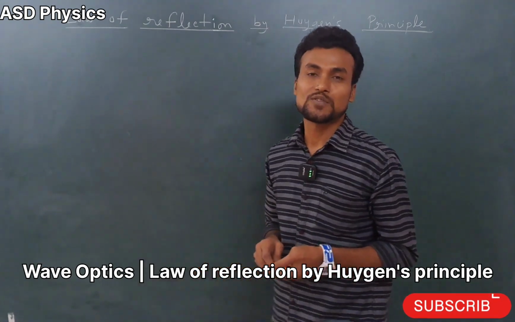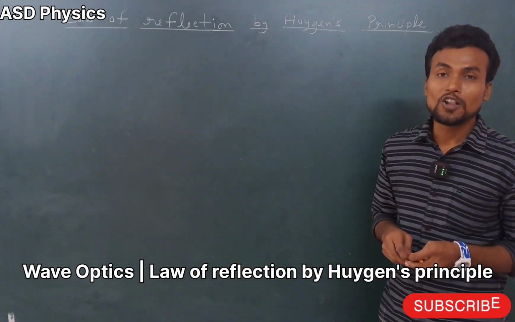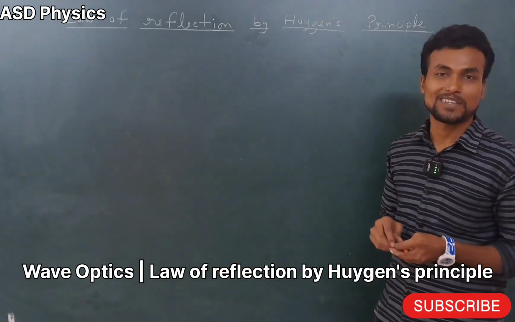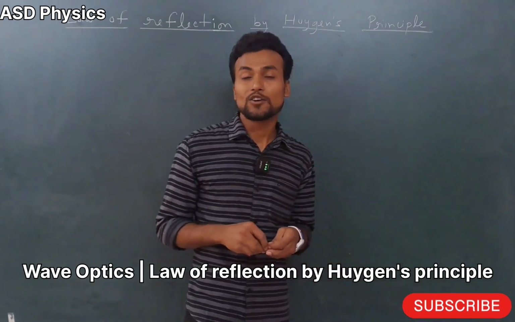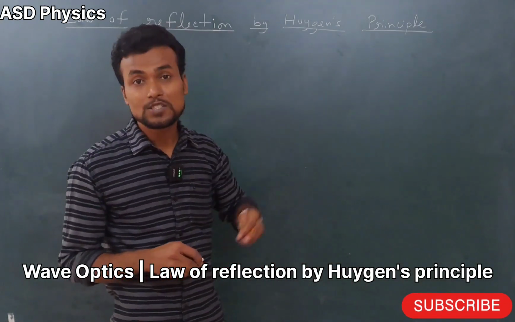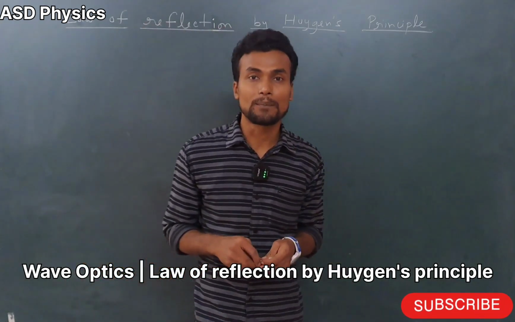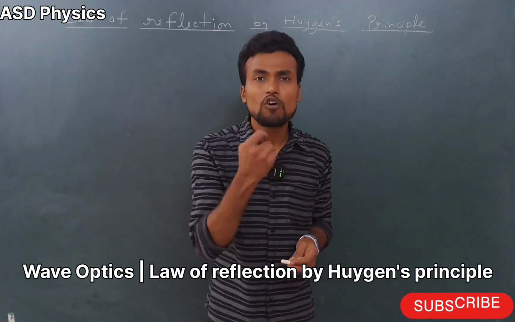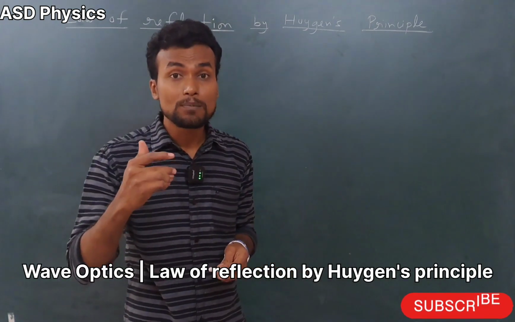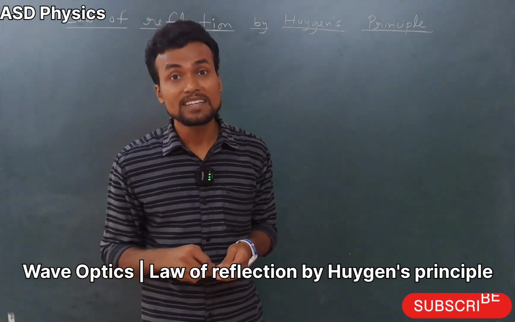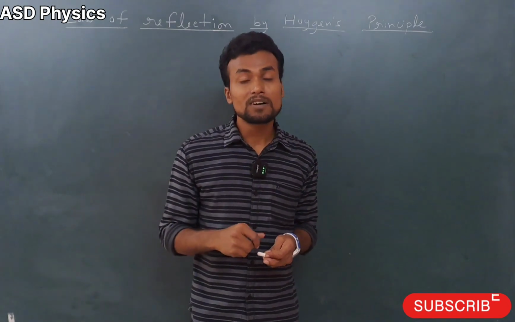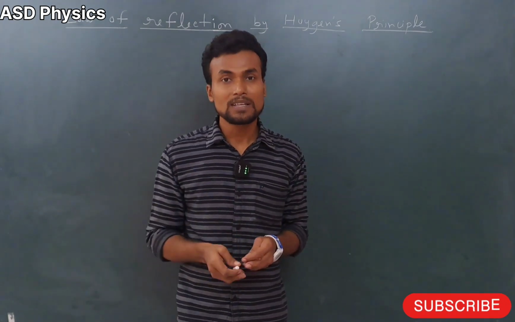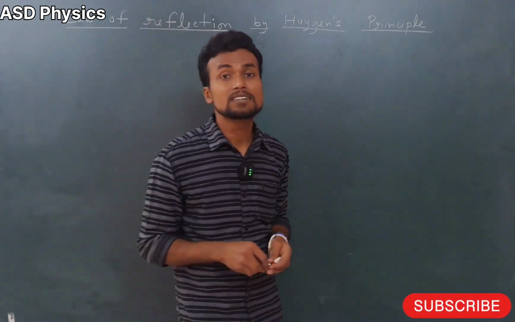Okay, so my dear students, today we are going to learn the law of reflection by the Huygens principle. I hope you know this Huygens principle very well, as we learn it in the chapter on wave optics. In wave optics we see light from the wave point of view, because light is a wave and also a particle, but in this chapter we are seeing light as a wave.